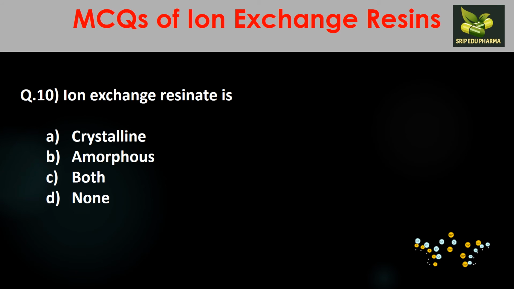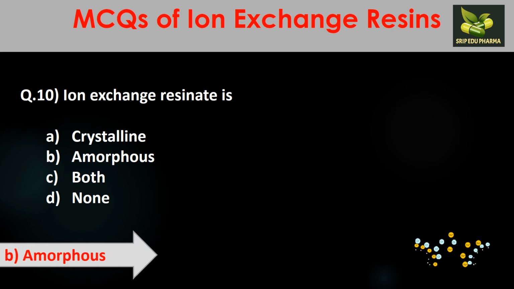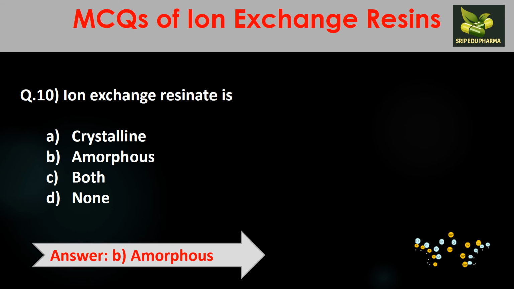Question 10. Ion exchange resinate is: crystalline, amorphous, both, or none. We know that when ion exchange resins form a complex with a drug, they are called ion exchange resinates. These resinates are amorphous in nature, so the solubility is also improved. The answer will be B, amorphous.